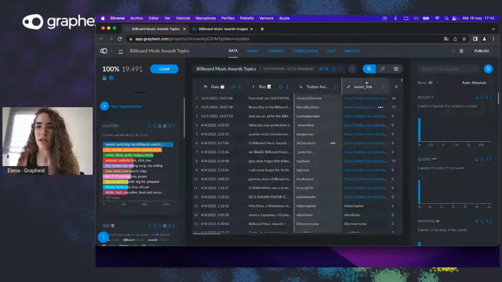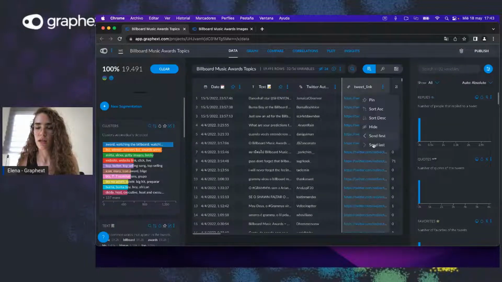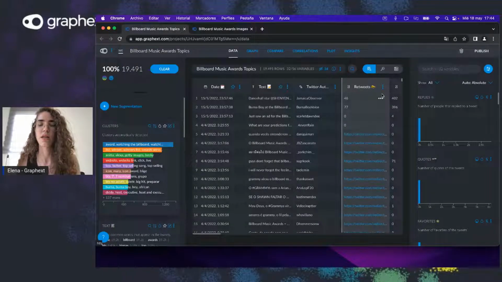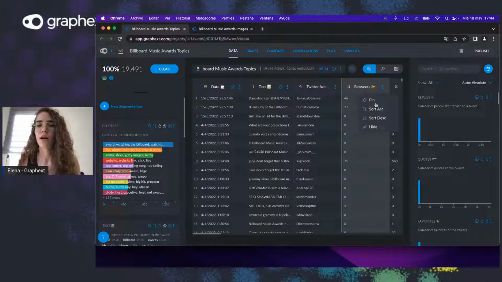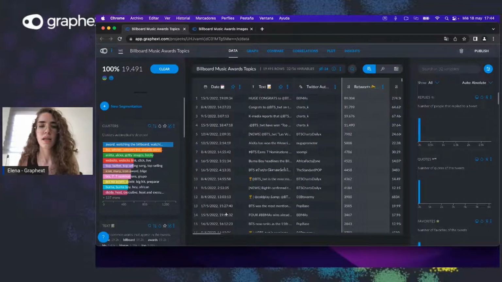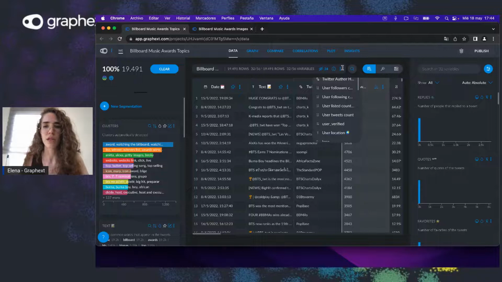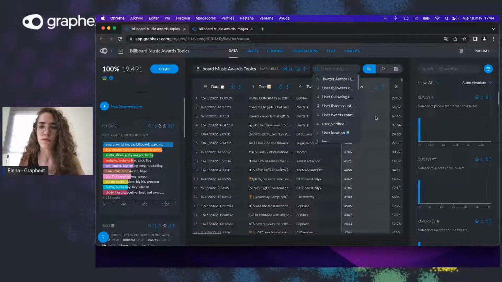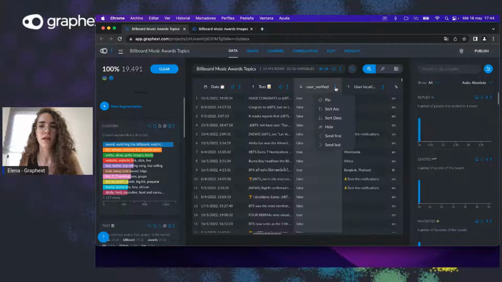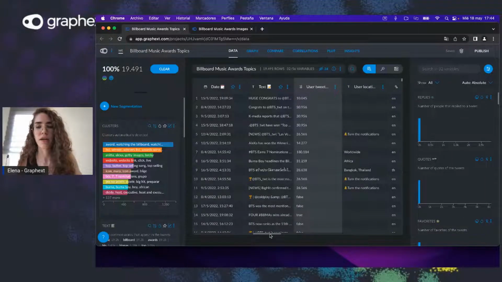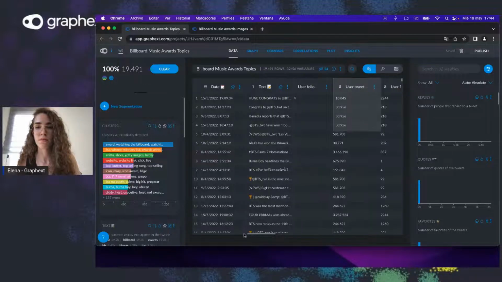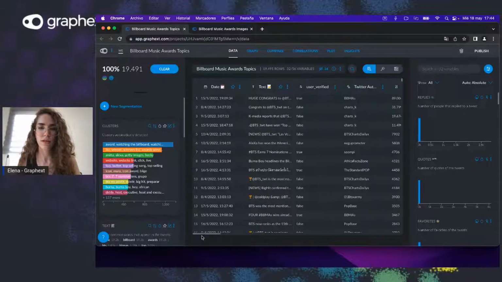Let me send it last because I'm not really interested in this case in seeing the link, right? And you can sort by, for example, the number of retweets. Let's say we want to see if a verified user has higher retweets than a non-verified user, so you can do that right away here.